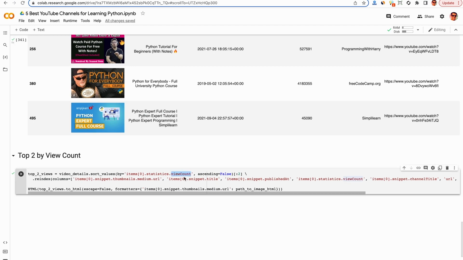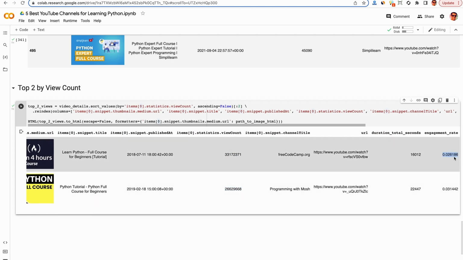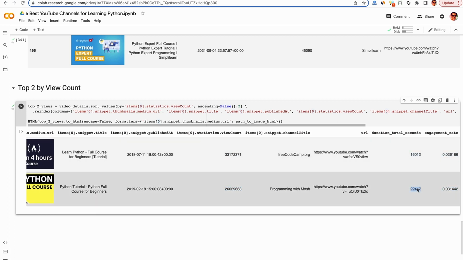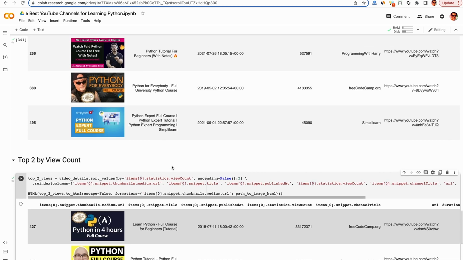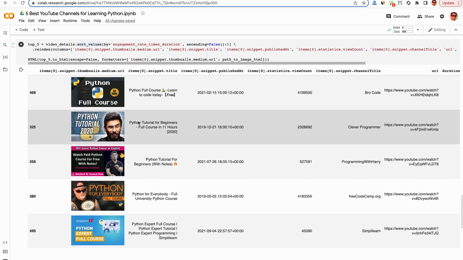And just out of curiosity, let's see what the two most popular videos are, those big circles in the middle. So these have a lot more views than the top 5 that we just looked at. However, their engagement rates and durations are not so good. This makes me think that YouTube may prefer videos with higher view counts that it puts at the absolute top of its search results. So we can see here the green ones do not have as many views as the other ones that show up on the top of YouTube.